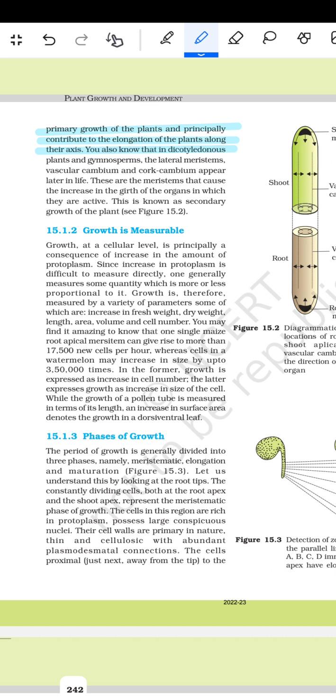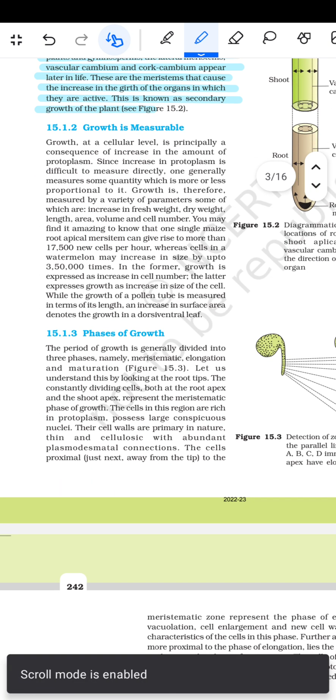We also know that in the dicot plants and the gymnosperms, the lateral meristems, vascular cambium and the cork cambium appear later in life. These are the meristems that cause the increase in the girth of the organ in which they are active. This is known as the secondary growth of the plant. फिर आता है ग्रोथ इज मेजरेबल.